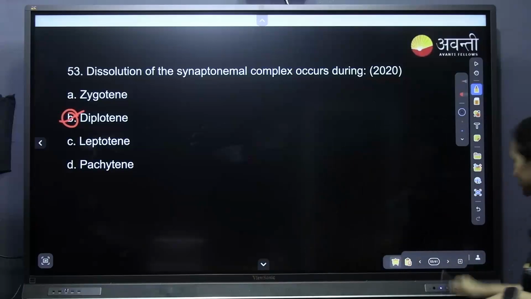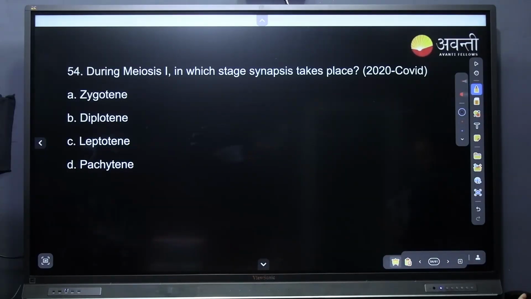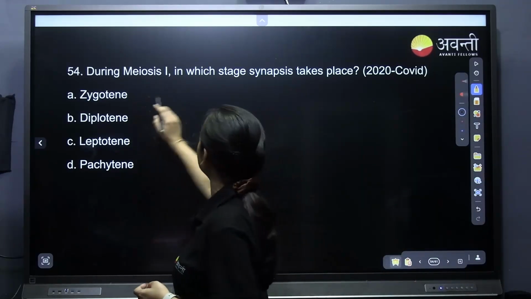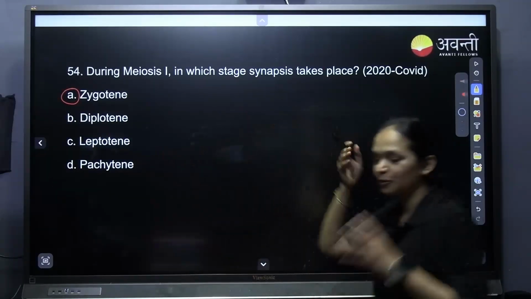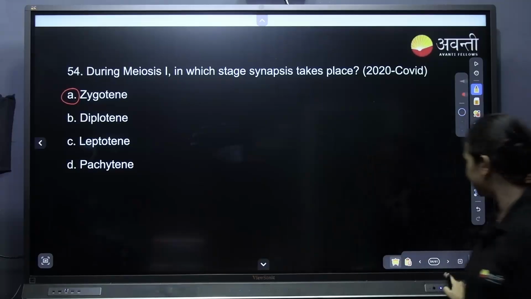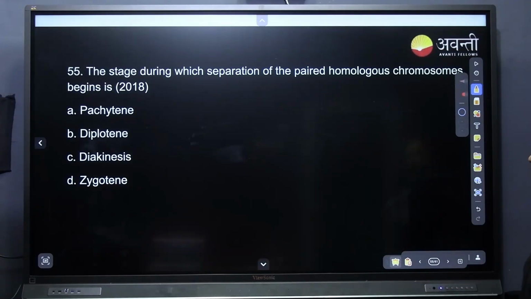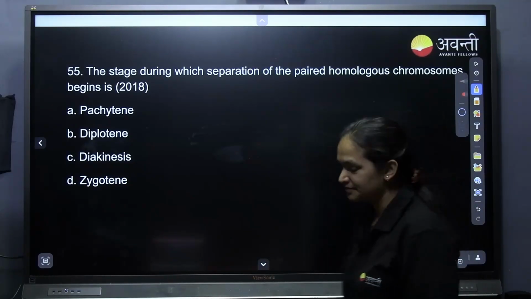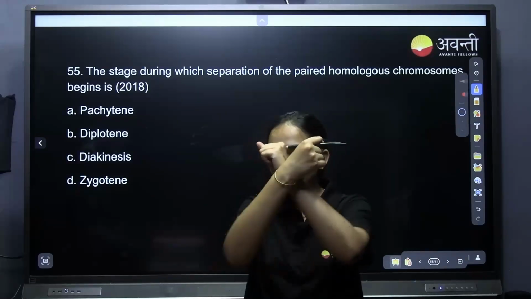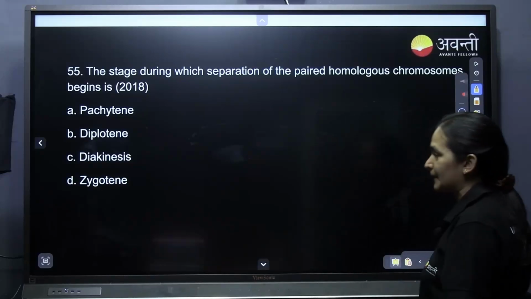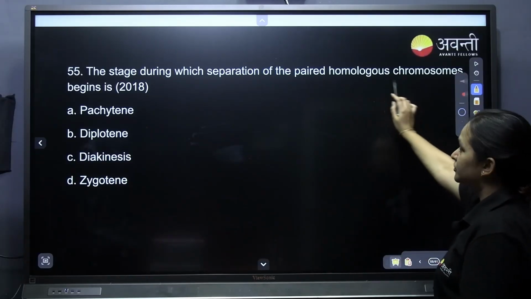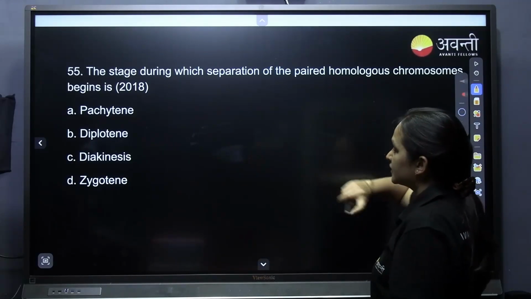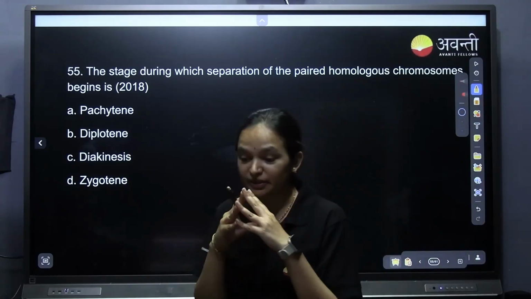Okay, nothing much. Yes. During meiosis 1, in which stage does synapsis take place? Tell me. Synapsis takes place in the zygotene, that is, the synaptonemal complex forms. The stage during which separation of paired homologous chromosomes begins. Separation of paired homologous chromosomes, that is, crossing over is done, now the separation is happening. Tell me. The separation starts, it says begins.